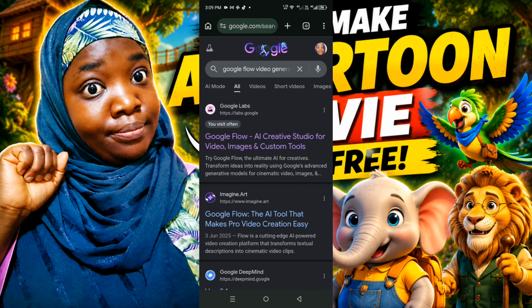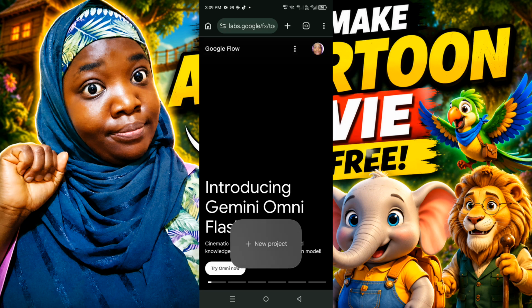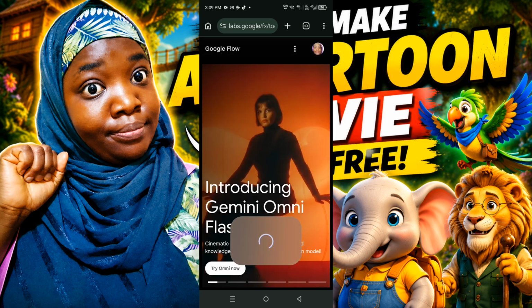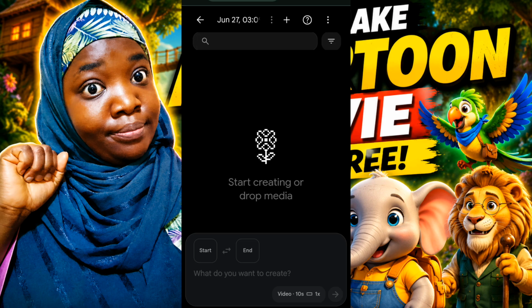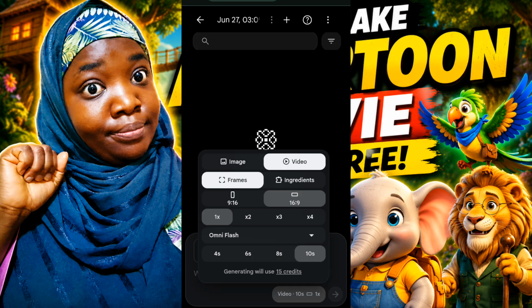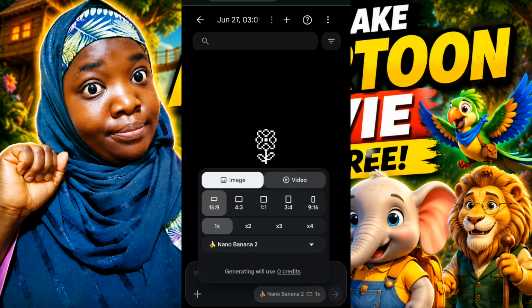Next, we go ahead and generate our images. Go to Google and type in Google Flow AI, and then click on new project. Once you click on new project, it will take you to this interface where all you need to do is change it from video to image. Click on this video and then make sure that you change it back to image so that you can generate the images for your AI movie. Once you have done that, click on Nano Banana and make sure you choose Nano Banana Pro.